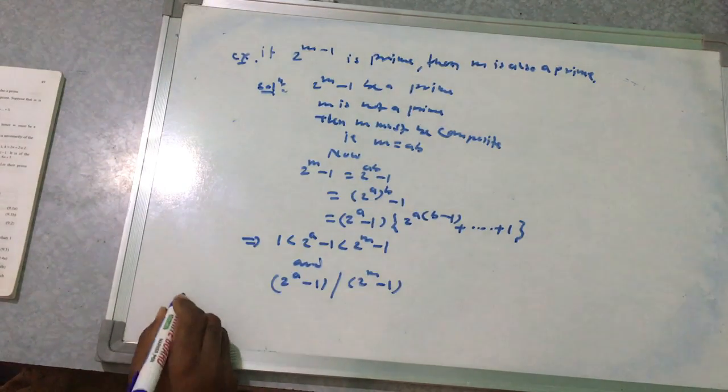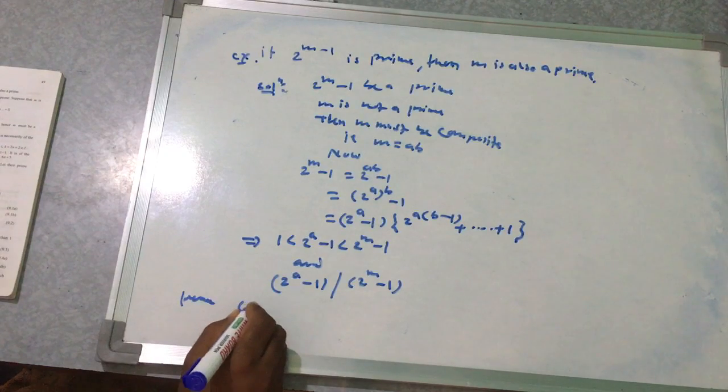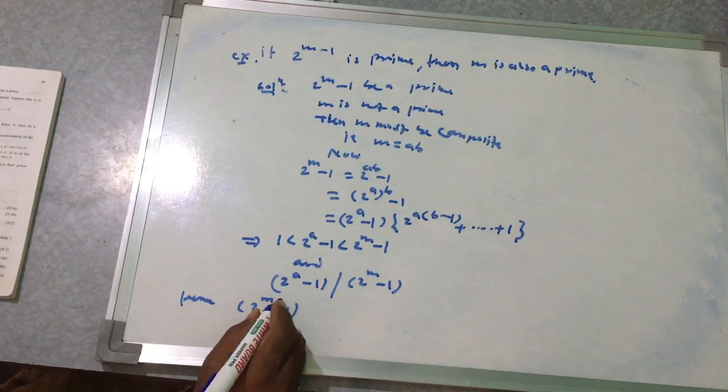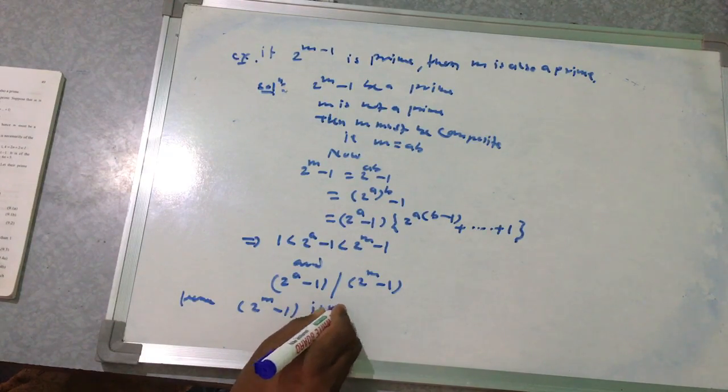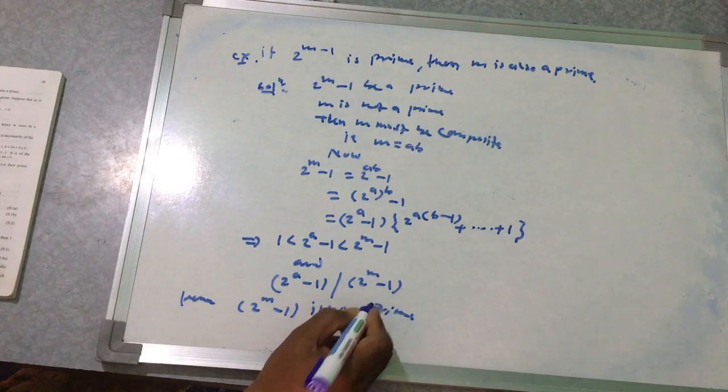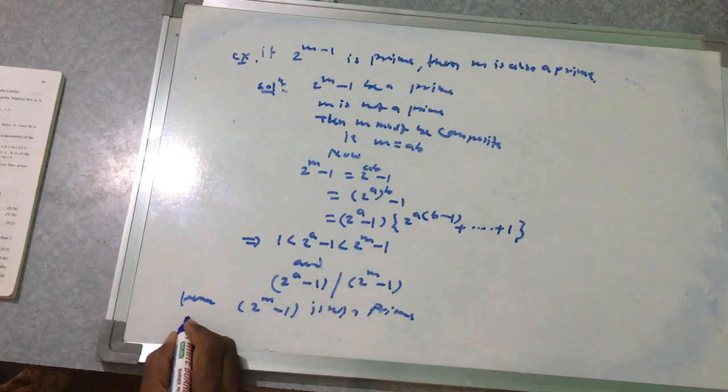Hence 2 to the power m minus 1 is not a prime number. This is a contradiction.